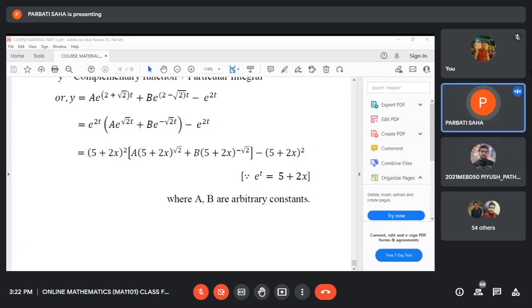Please take the computational parts very seriously. If there is some typographical error, please contact me.